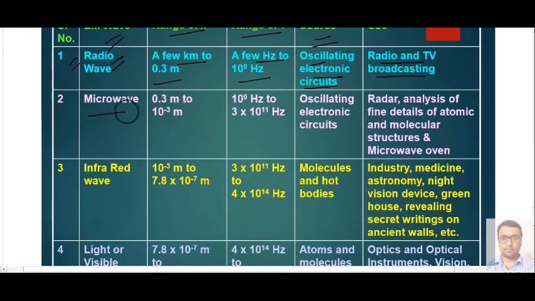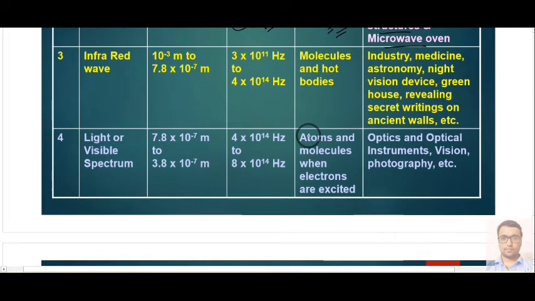Second, we have microwaves. The range of wavelength is 0.3 meter to 10 to the power minus 3 meter, and the frequency is 10 to the power 9 hertz to 3 into 10 to the power 11 hertz. So these are the specifications given. For each, oscillating electronic circuits are responsible for generation of such EM waves, and the uses are important from the board point of view. Microwaves are used in radar, analysis of detail of atomic and molecular structure, and microwave ovens. So these are some common uses.